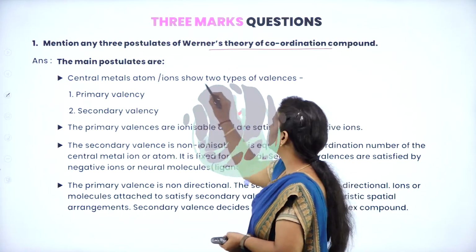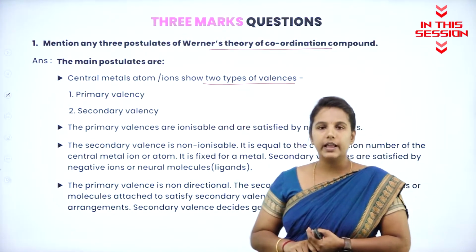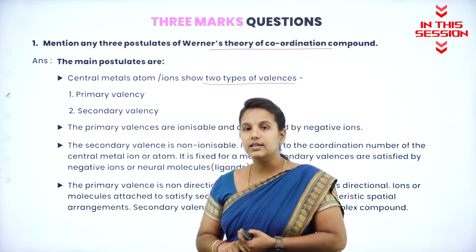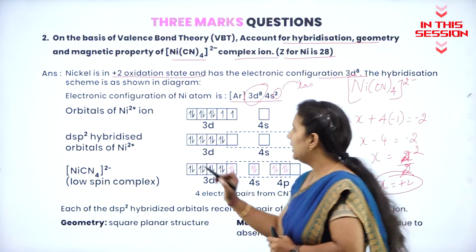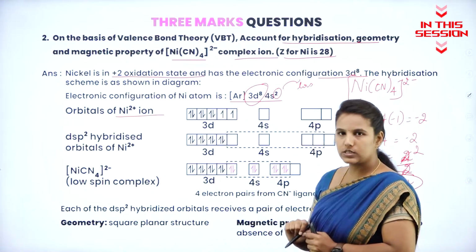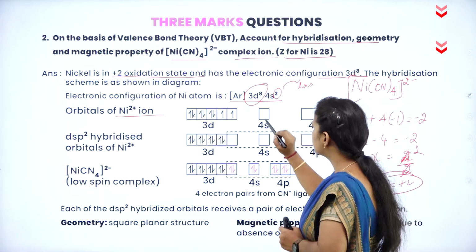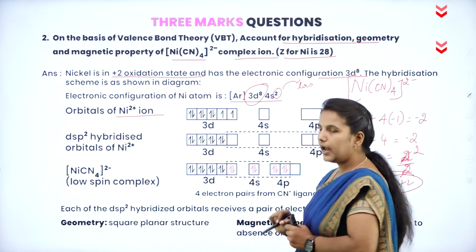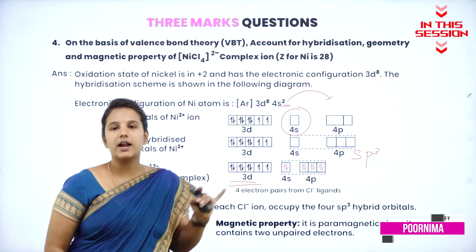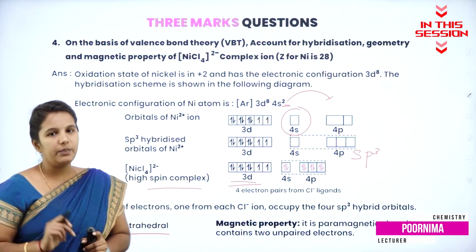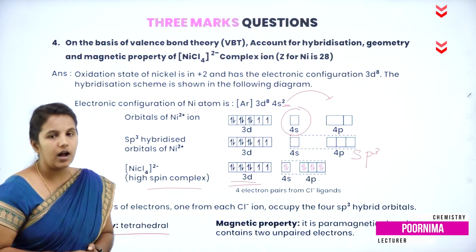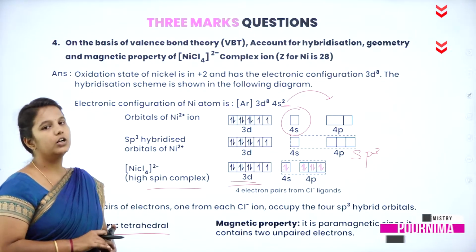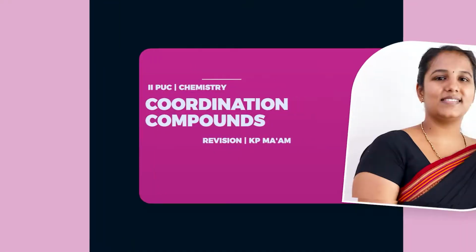Central metal atom shows the two types of valency. They are primary valency and secondary valency. Nickel in the +2 oxidation state loses its 2 electrons, thereby it creates the empty spaces. Only the 4 ligands will be attracted towards the central metal atom, thereby it creates the tetrachloridonickelate 2+ ions.